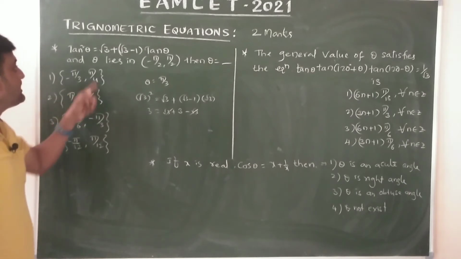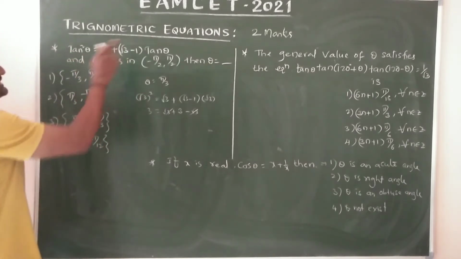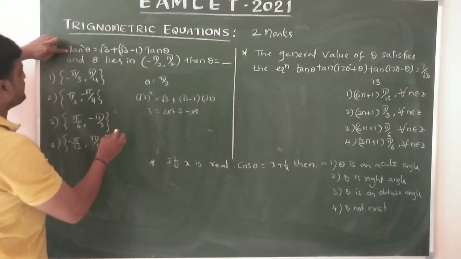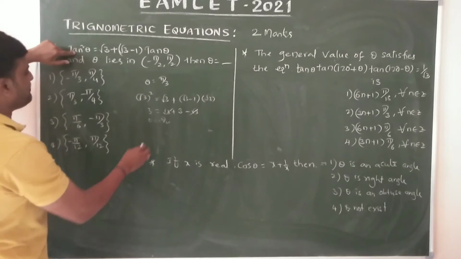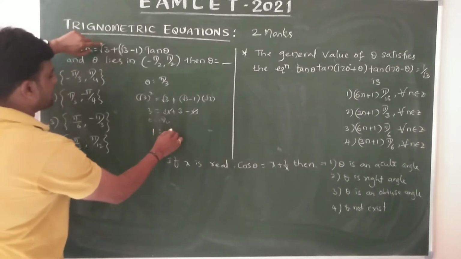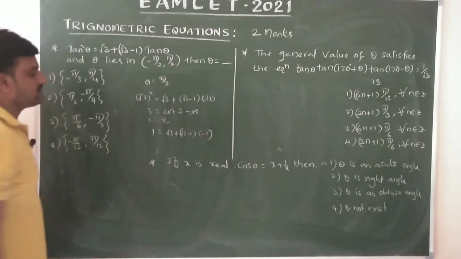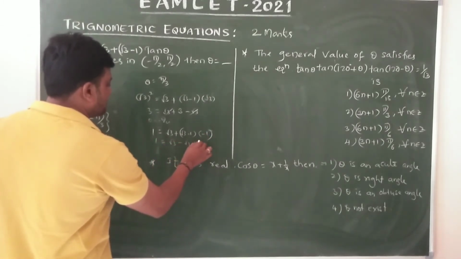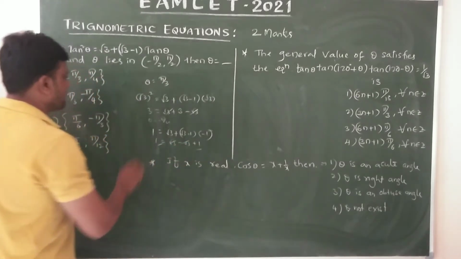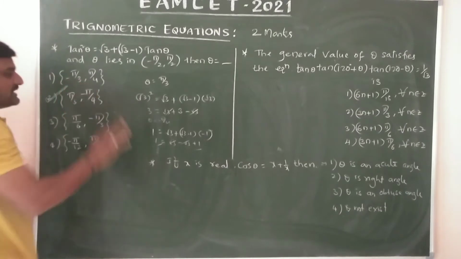Does minus pi by 4 satisfy this equation or not? Let us observe: tan square theta at minus pi by 4 should be 1, yes or no? It is root 3 plus (root 3 minus 1) into, it is a minus 1 actually. So 1 equals root 3 minus root 3 plus 1. Okay, that gets cancelled, 1 equals 1. Now the option is clearly the second one.